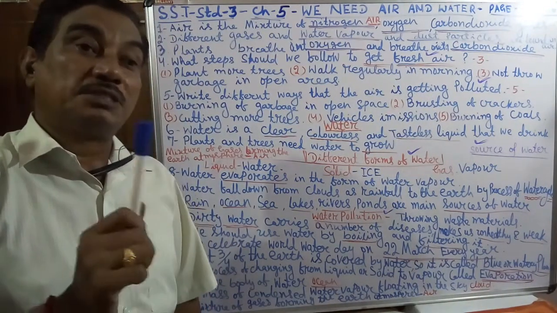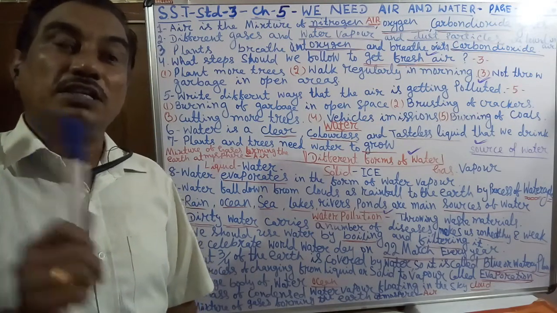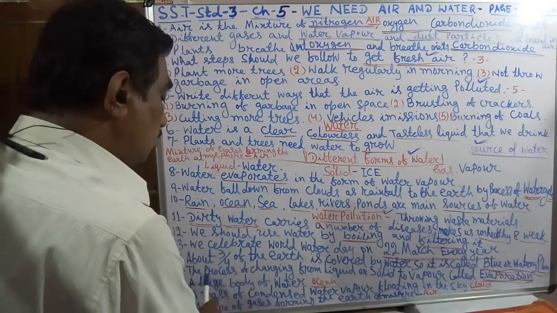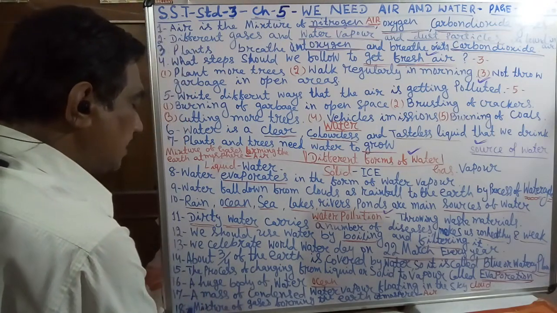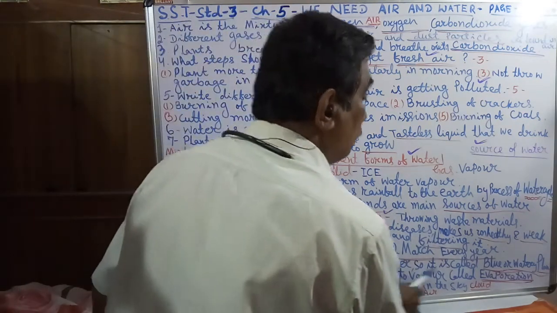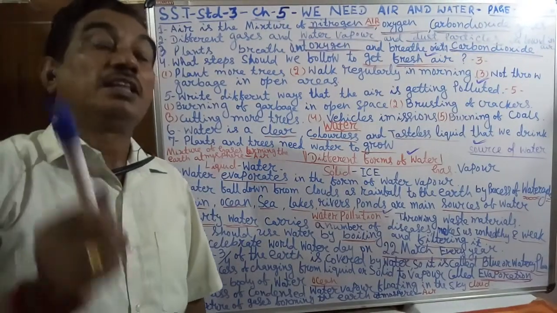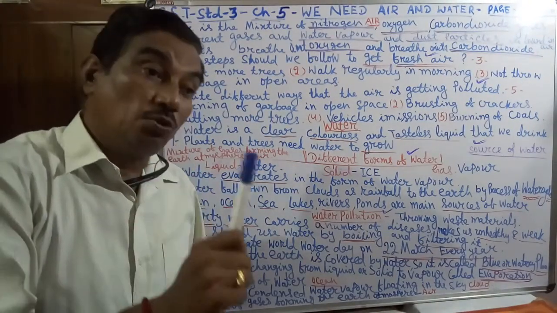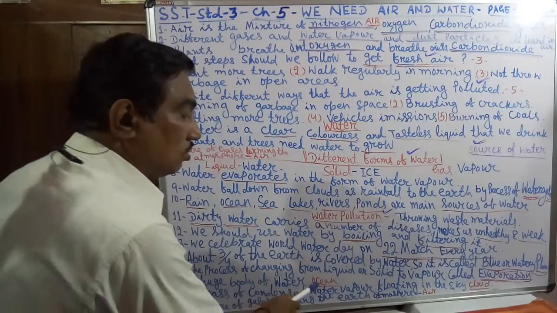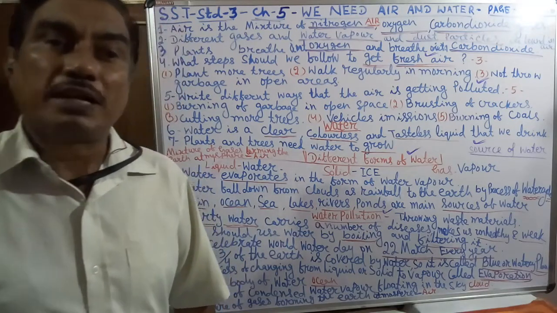The process of changing from liquid or solid to vapor is called evaporation. These 4 lines are one-word answers. What is evaporation? Then what is an ocean? A huge body of water is called an ocean. Then what is a cloud?